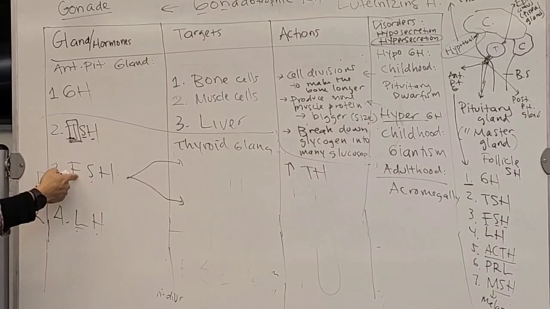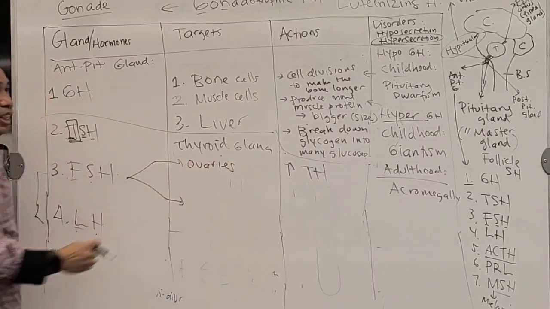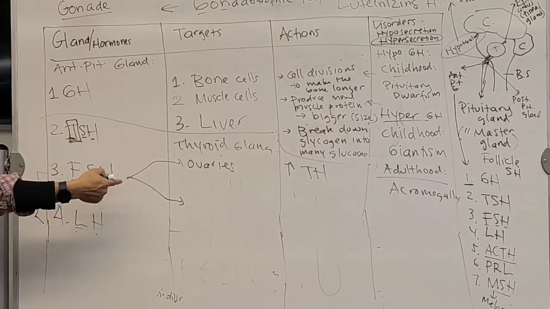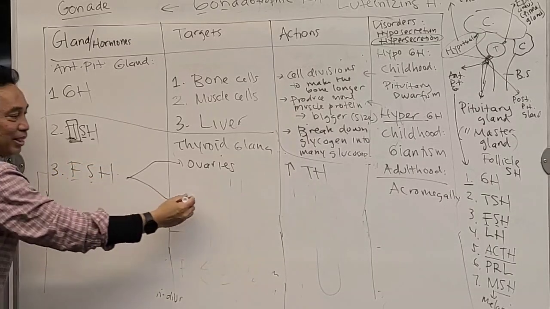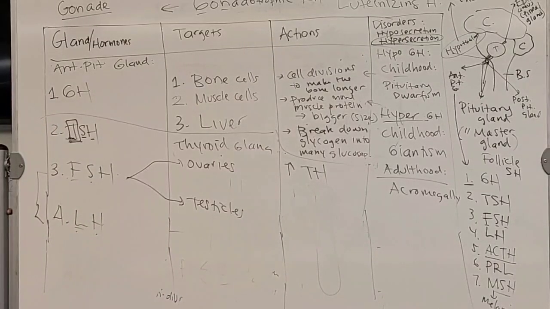If it is female, then the target for the FSH will be the ovary. So how many ovaries do you have? Daniel, how many? You have 2. Now, if it is male, what do you think the target is going to be? What is the male sexual gland or organ? It's going to be the testicles. Okay? Mason, how many testicles do you have? 2. Okay. So the same: female have 2 ovaries, male have 2 testicles. So we are fair.